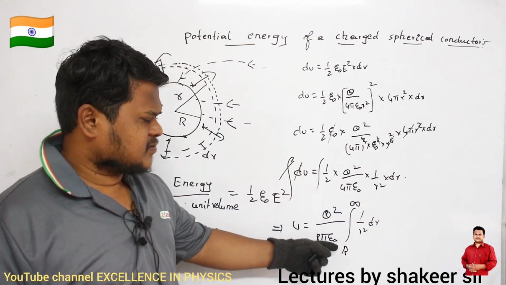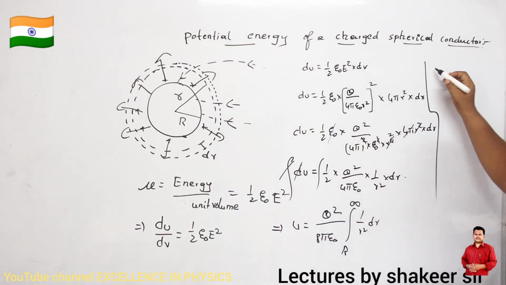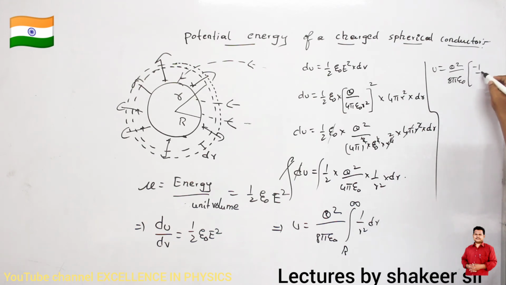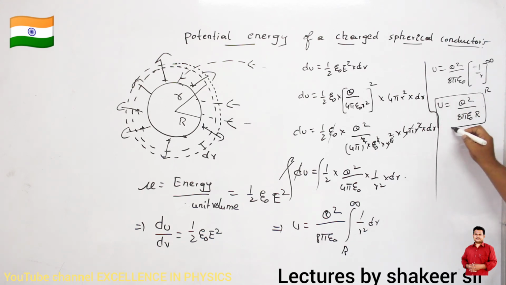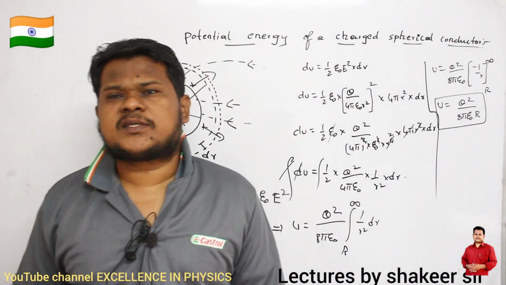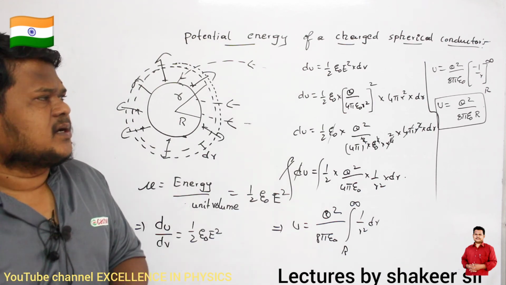The integration of 1 by r square is minus 1 by r. So U is equal to q square divided by 8 pi epsilon naught times minus 1 by r, with limits from r to infinity. First substitute the upper limit: minus 1 by infinity is 0, so we get minus of minus 1 by small r. Therefore U is equal to q square divided by 8 pi epsilon naught r. This is the amount of energy stored in the form of electric field for a spherical charged conductor. Make a note up to here, then we will do some problems based on this energy concept.